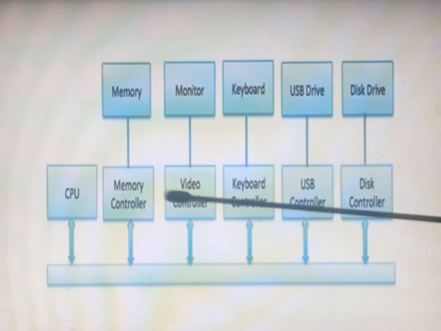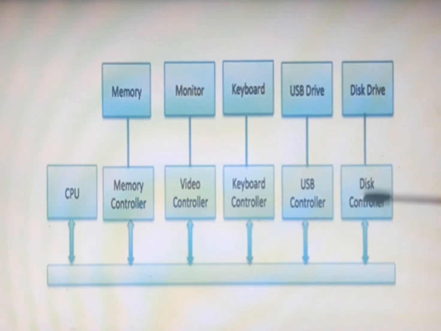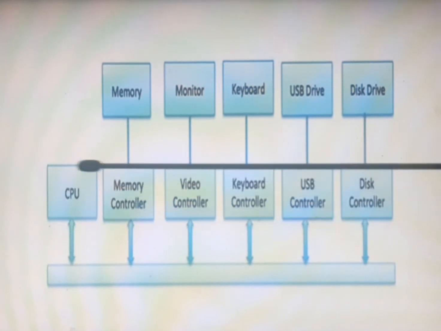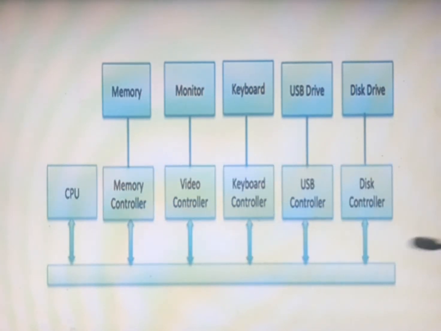These are nothing but device controllers, which handle the device and provide a way to communicate with the operating system or CPU. There should be an interface, called the device controller, and all these controllers communicate with the CPU or operating system through the bus. This is nothing but device controllers.